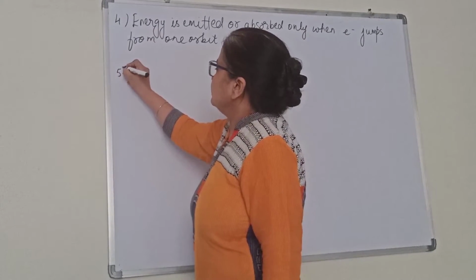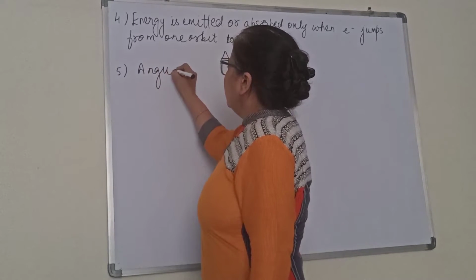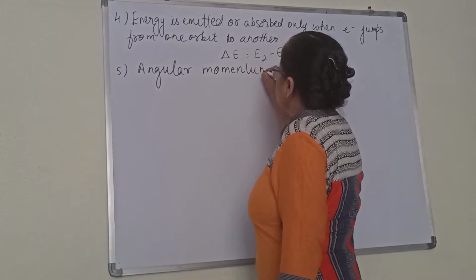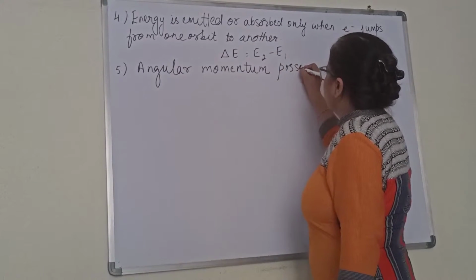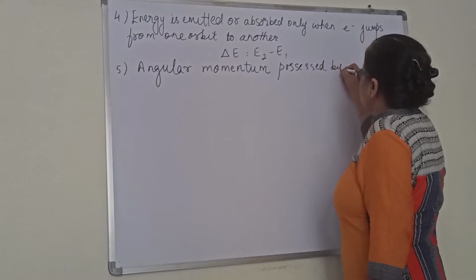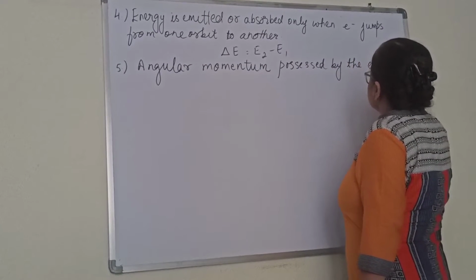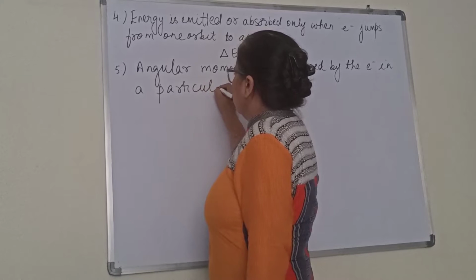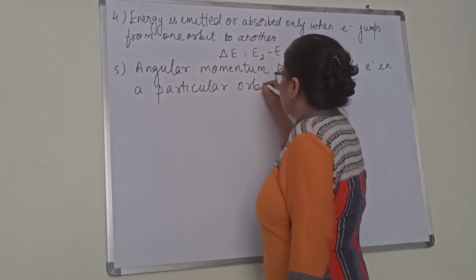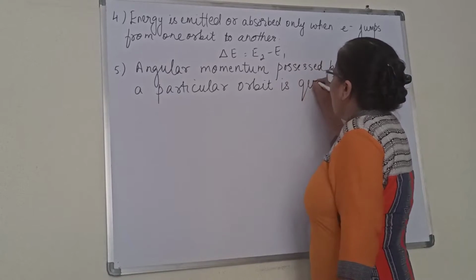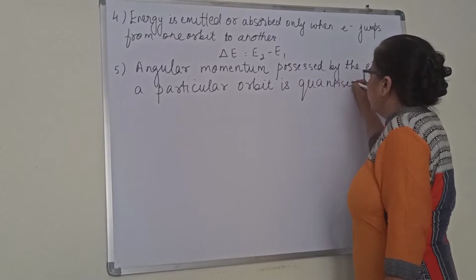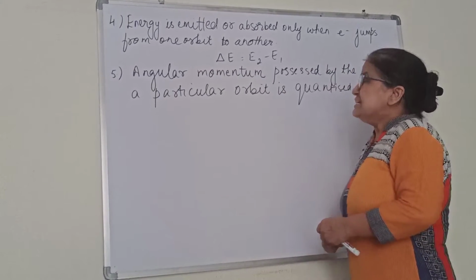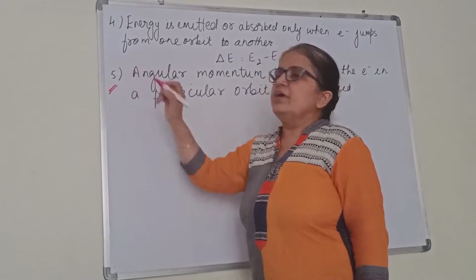Next postulate, children. It says the angular momentum possessed by the electron in a particular orbit is quantized. Again we are using that term, quantized. Quantized means fixed. It's very, very important, children, very, very important.